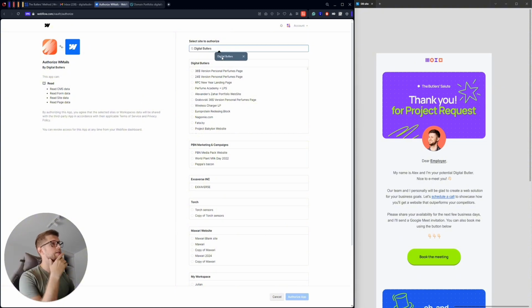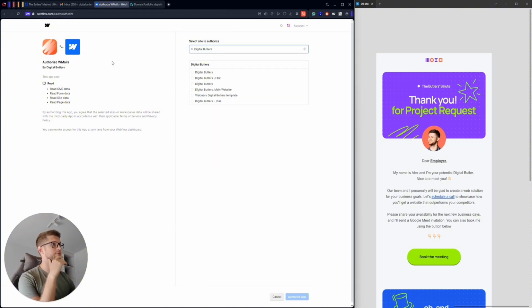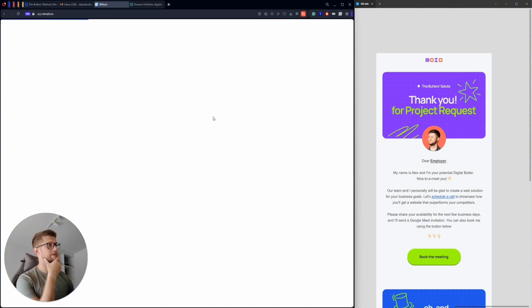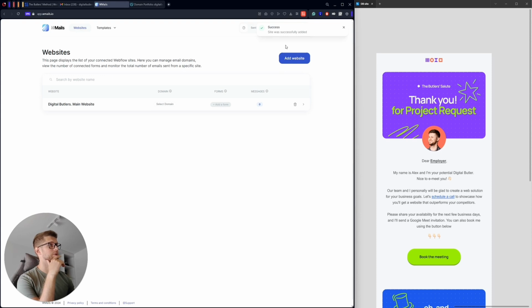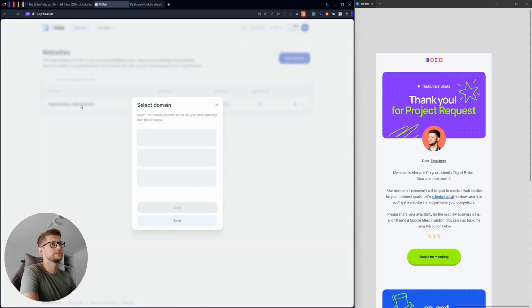You can see that this is our Webflow authorization process, and I just need to select my website. Basically, I will select Digital Butler's main website. Then I'm going to authorize the app, and I can see some loading, and the site was successfully added. So I can see Digital Butler's main website here. But I'm not able to add any forms because I need to select the domain first.